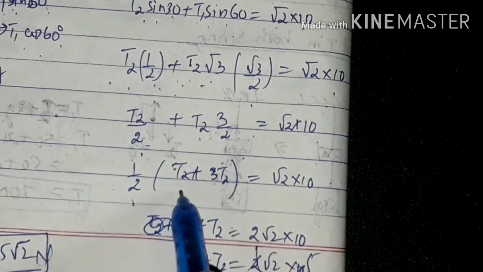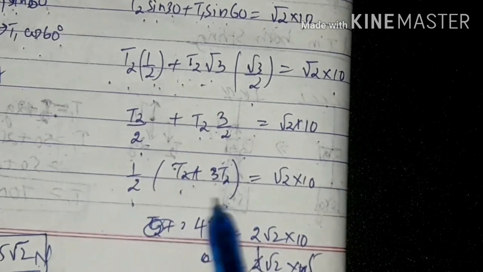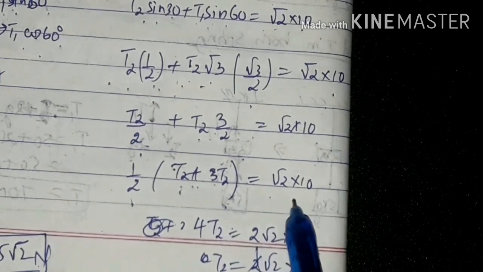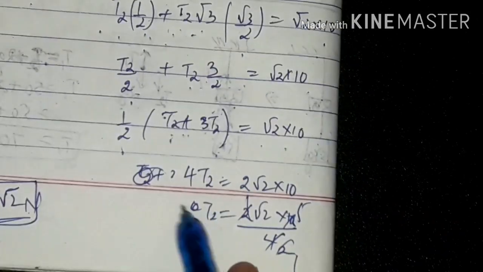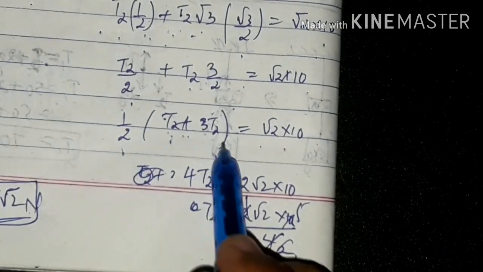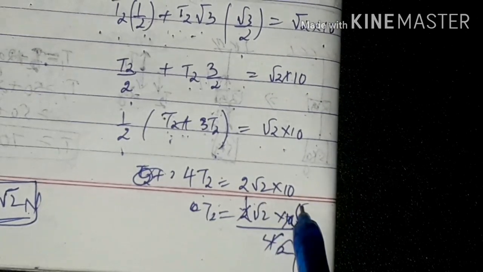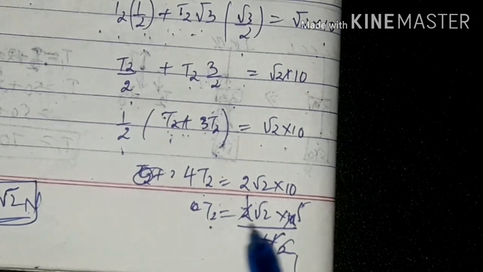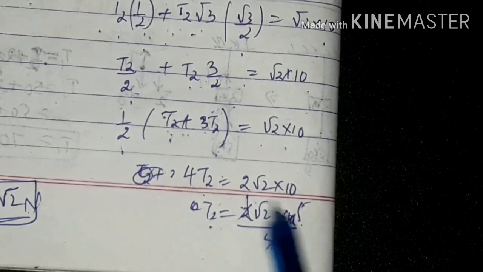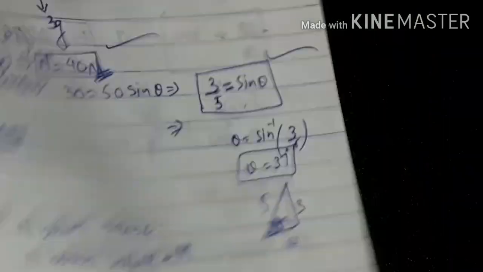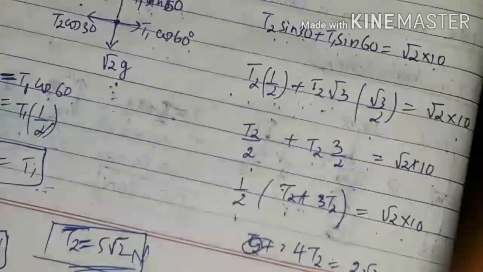What are we left with? T2 plus 3T2 is equal to 2 root 2 into 10. So 4T2 is equal to 2 root 2 into 10. T2 is equal to 2 root 2 into 10 by 4. If you calculate this, what answer do you get?